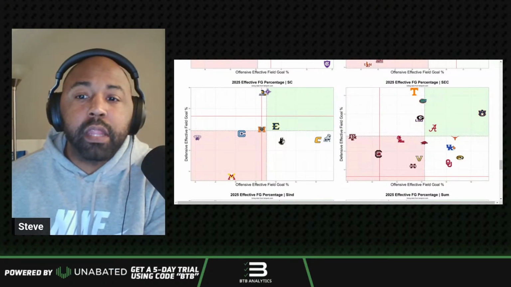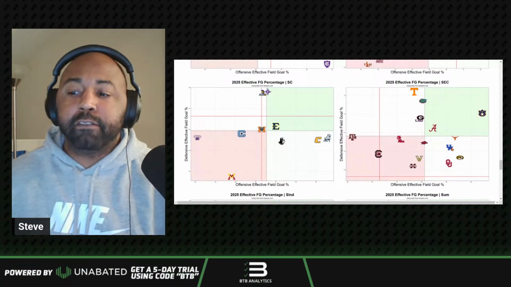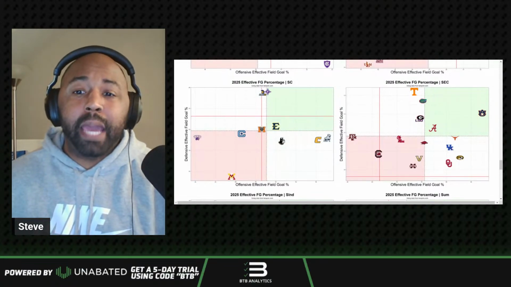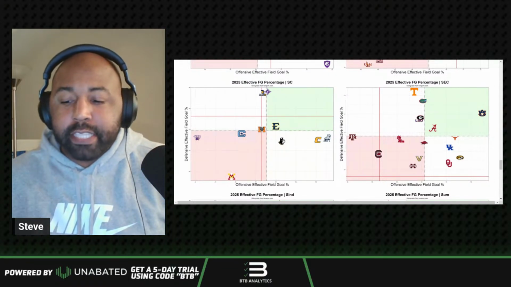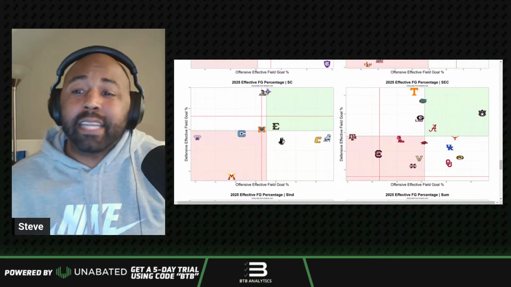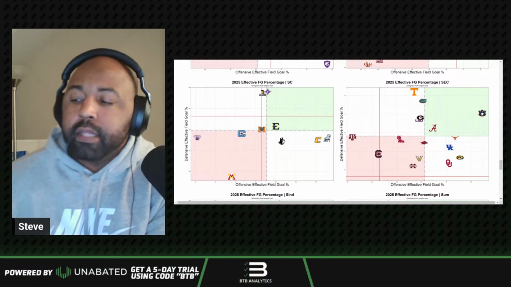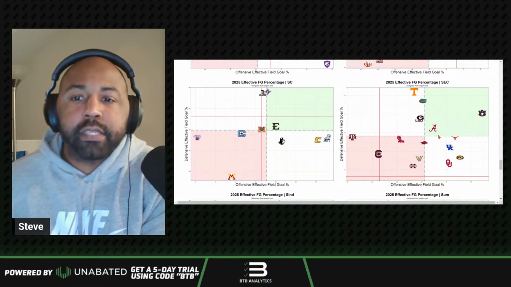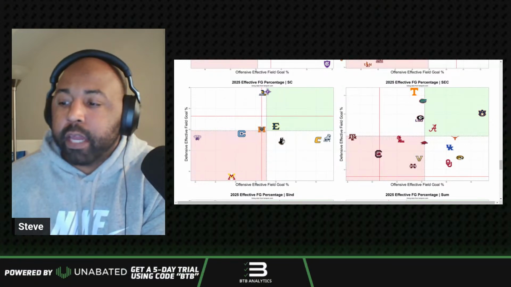Kentucky is a little bit lower, a little bit poorer on defense all around, and I think that can be the difference here, for me at least. That's why I'm on Alabama. I actually have Alabama money line. I know on the road here, it's definitely going to be a hostile environment. I'm not saying it's going to be by any means an easy win. I do expect a tight game here, but to me, first and foremost, the shooting is going to be the difference. Alabama defensively can really hold their own.